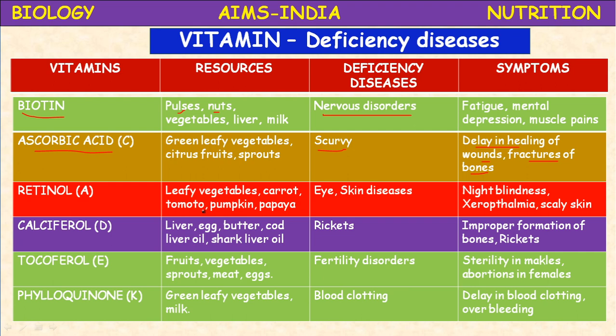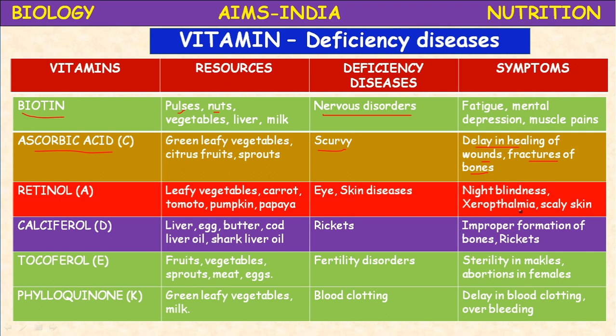It is an important vitamin required for healthy eyes. Its deficiency leads to diseases related to eye and skin. The symptoms are night blindness, means unable to see objects in dim light. Then xerophthalmia, also called dry eyes disease.